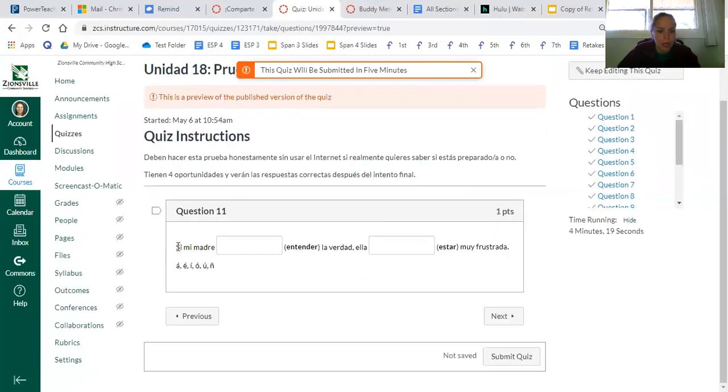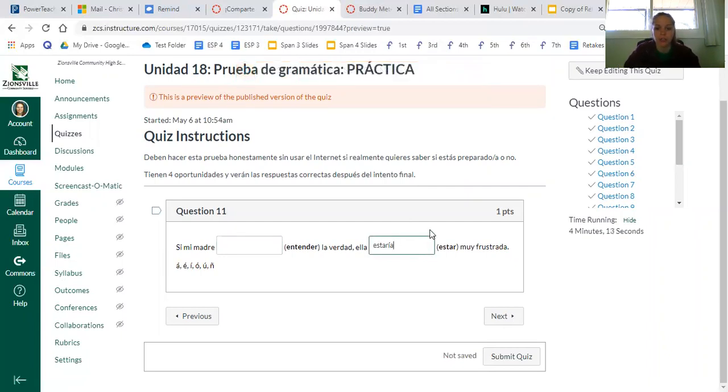Okay, here we go. Okay, I'm going to skip the one that's harder first. So I'm going to come over here, so the one that's not with the C, and I'm going to do the easier conjugation first. So that's estaría. Now this one's the harder one because I'm going to start with the ellos preterite. This is not irregular. I'm going to back it up, take off the ron, and add ra because it's just one person. So entendiera. If my mom understood the truth, she would be very frustrated.